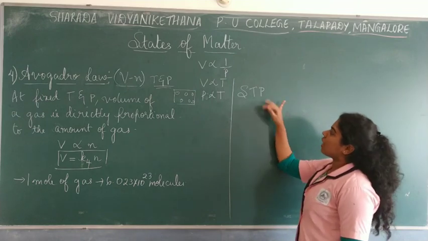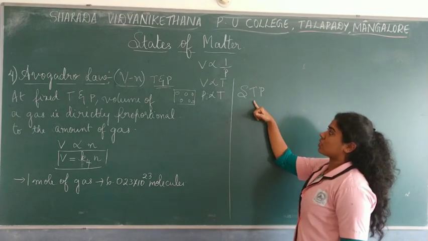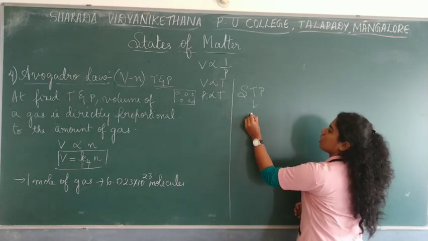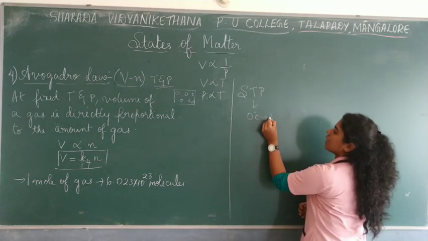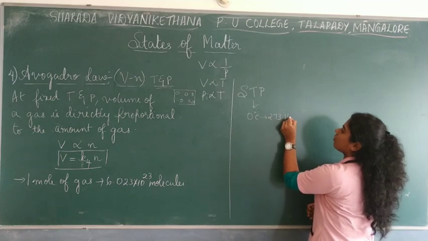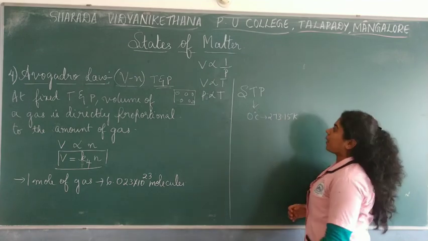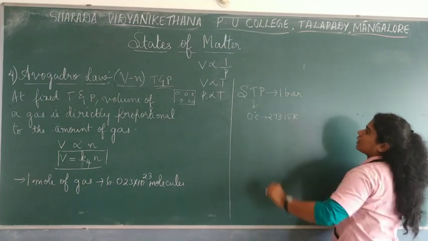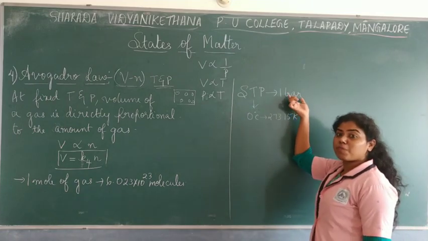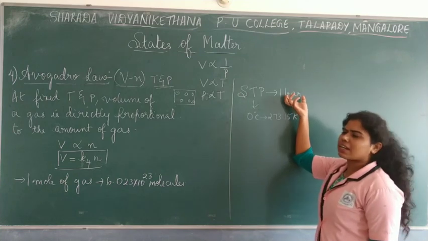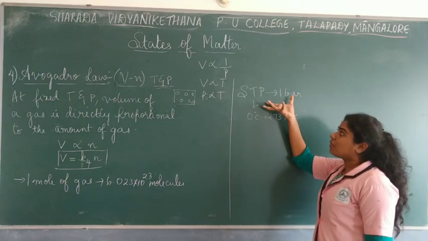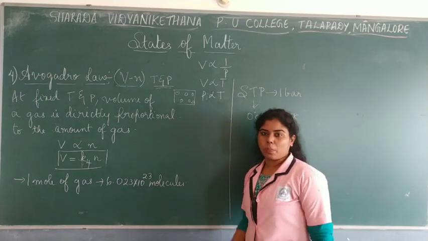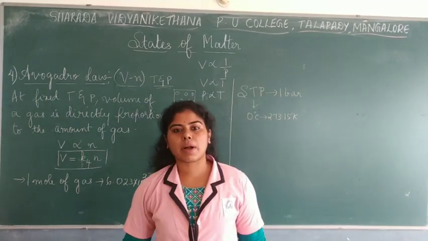So when you keep the standard temperature and pressure, it means that temperature is 0 degrees Celsius, which is 273.15 Kelvin, and pressure is kept at 1 bar, which is equal to 10 to the power 5 Pascal. You can write this value or write 1 bar. So when you keep these as standards, what was the volume of the gas obtained? That was an experimentally determined value.